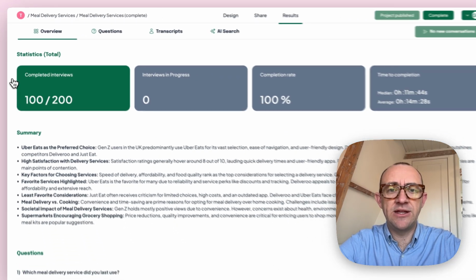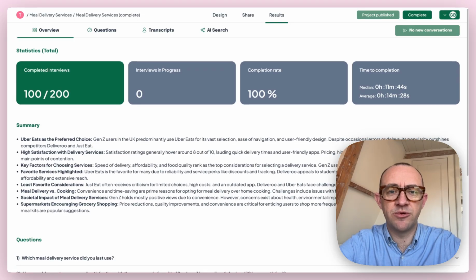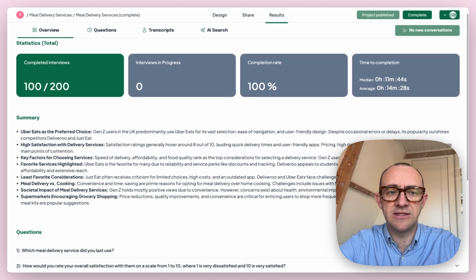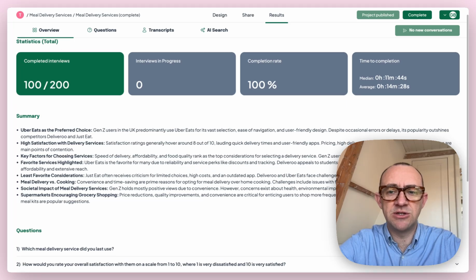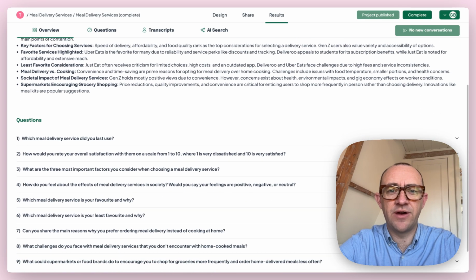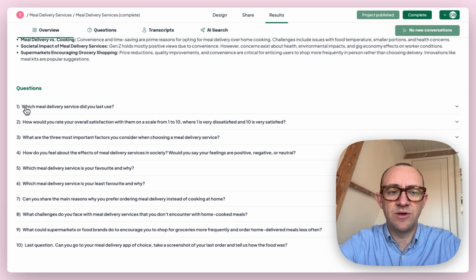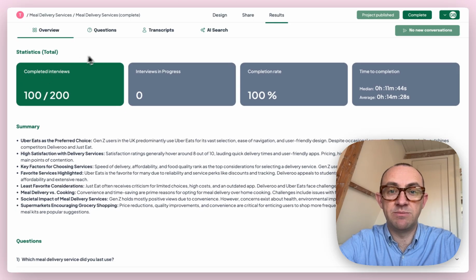The overview page will, as you can imagine, give you an overview of the top line summary of what happened in that particular study in terms of completions, completion rate and times. It's also going to give you an executive summary of the key findings across the entire study. And then it will give you a very top line view of the key findings on a per question basis.